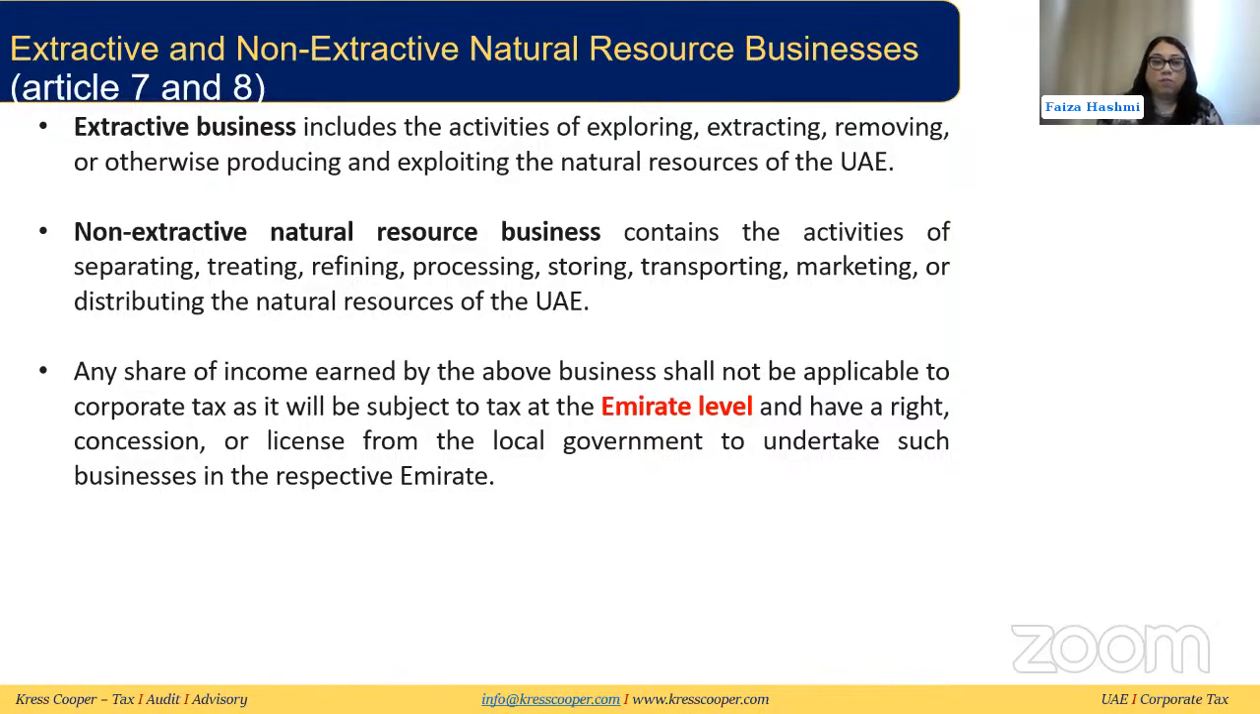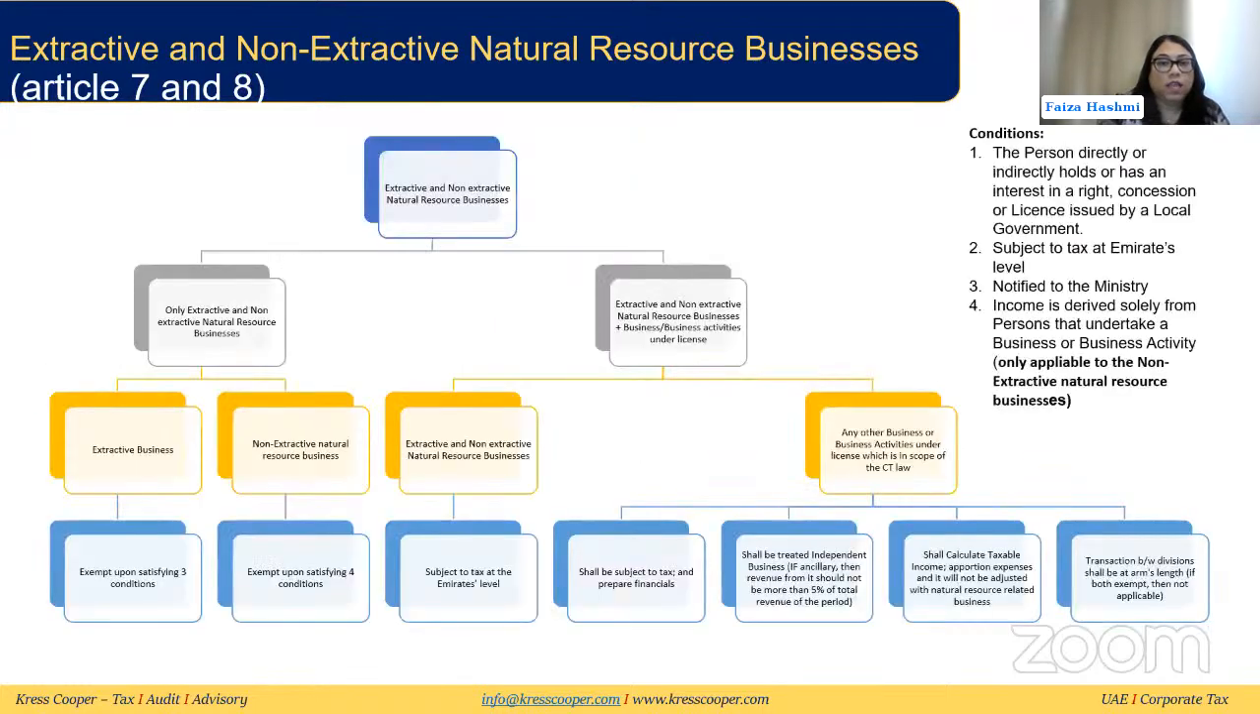So any share of the income earned by the above business shall not be applicable to corporate tax, and it will be subject to tax at the Emirates level. Like we discussed, extractive business is like the upstream business, and non-extractive natural resource business is the downstream or the midstream, you can say, business of the natural resources. Any share of income earned by this business will not be subject to corporate tax. It will be exempt, but there are some conditions: they need to be taxed at Emirate levels, and they need to have a right in a concession or license from the local government to undertake such business in that respective Emirate. Once they are meeting the conditions, they are exempt.